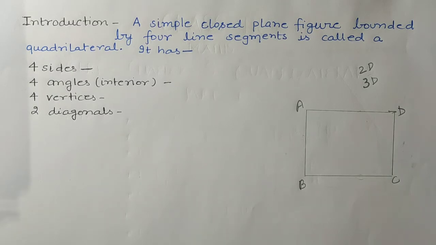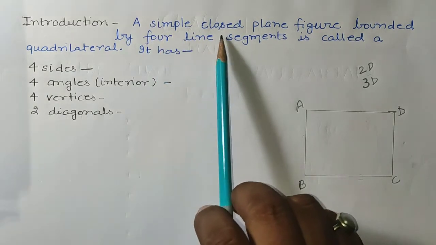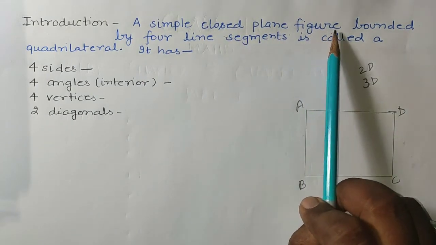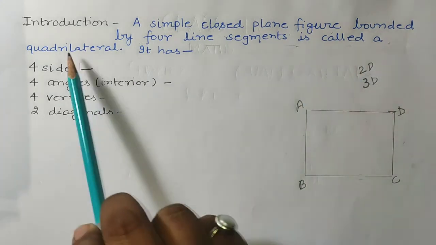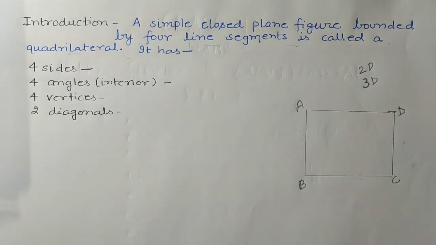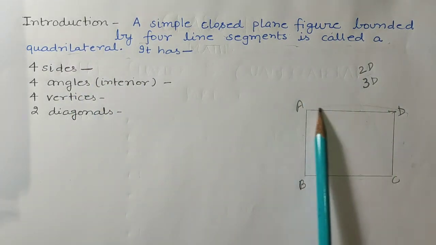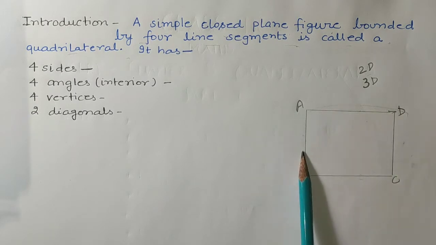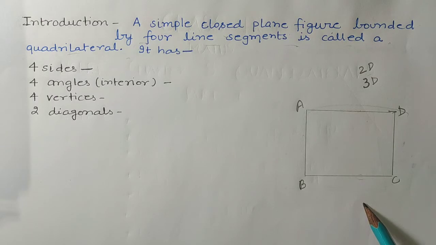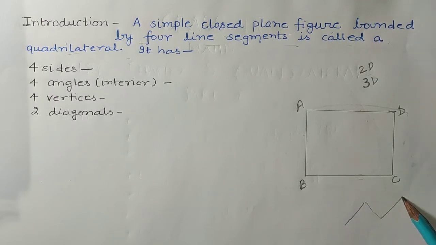Okay, so here a simple closed plane figure bounded by four line segments is called a quadrilateral. So it is a plane figure which is closed. The condition is that it should be closed, not like four lines are there. See, one line, two lines, three lines and four lines.